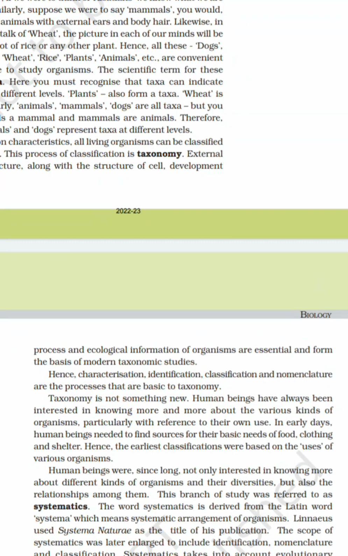This branch of study was referred to as systematics. The word systematics is derived from the Latin word systema, which means systematic arrangement of organisms. Carolus Linnaeus used Systema Naturae as the title of his publication. The scope of systematics was later enlarged to include identification, nomenclature, and classification. Systematics takes into account evolutionary relationship between organisms.